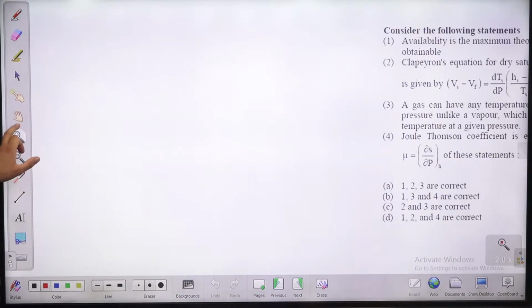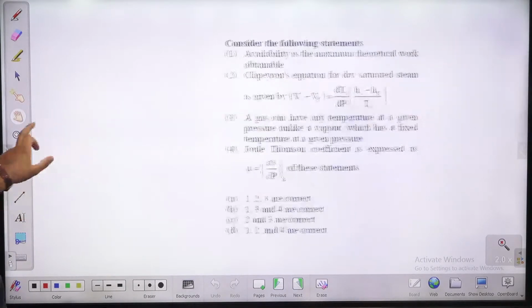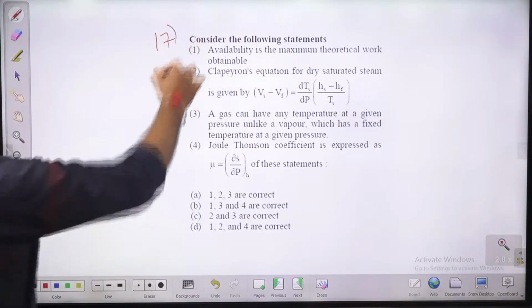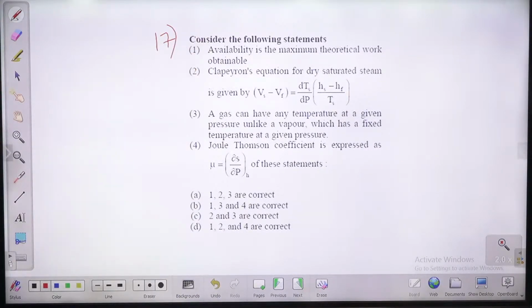Question number 17 guys. Consider the following statement. So you need to choose how many statements are correct out of these 4 statements. 4 statement अपने को given है बच्चों. इन 4 statements में से आपसे पूछ रहा है which statement is right. Please read and try to answer.